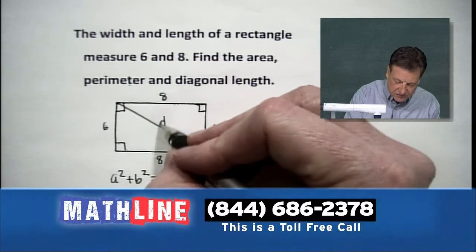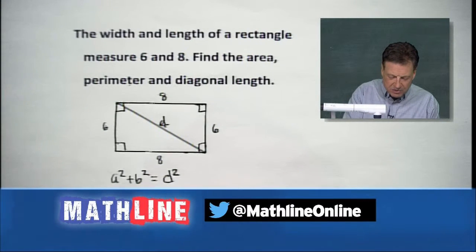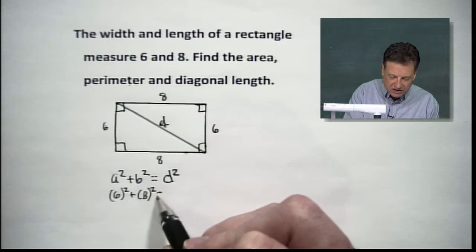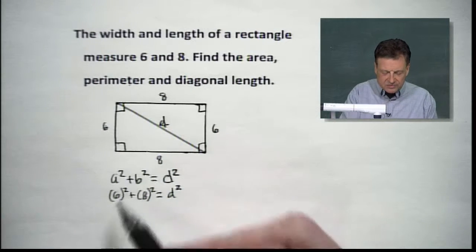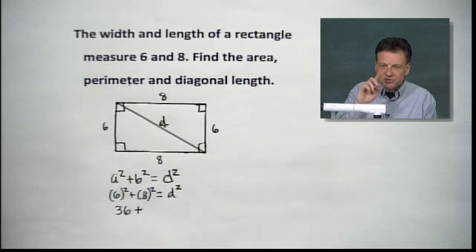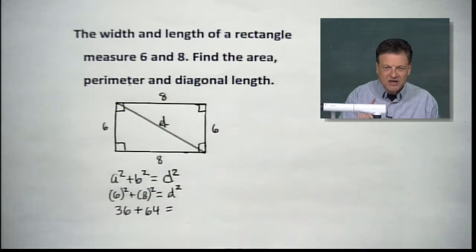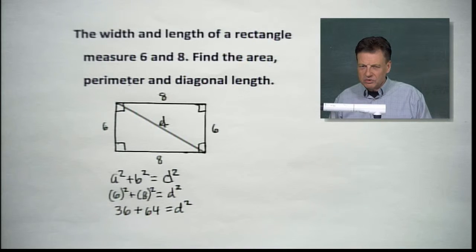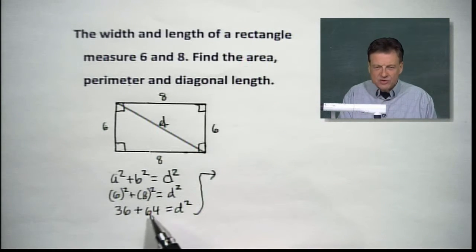So let's go after that. Let's make that a better looking D. Let's put some numbers in here. How about it? Let's put in 6 squared. Let's put in 8 squared. And that is going to give us D squared out of that, all right? Take 6 squared, we've got 36 for us here. 8 squared, I'm seeing 64. And on the other end of the equation, we still don't quite yet know what we've got, but we will pretty soon. So let's bring it right over here and add those two together.